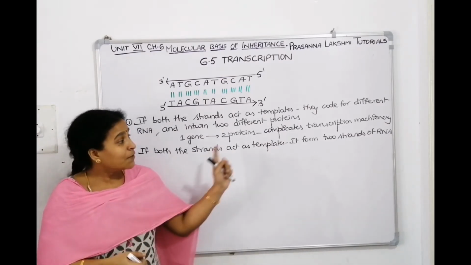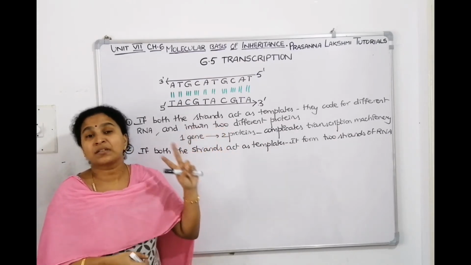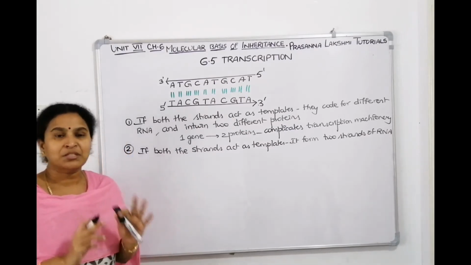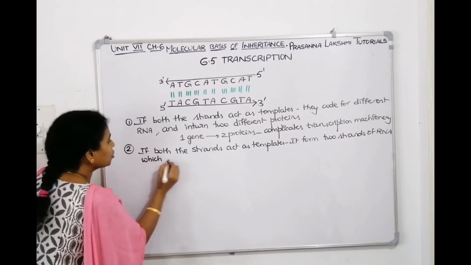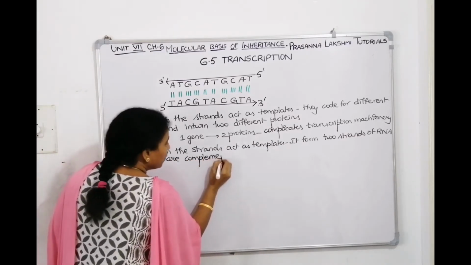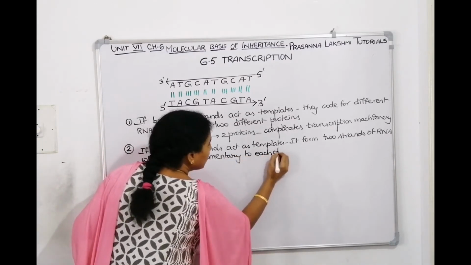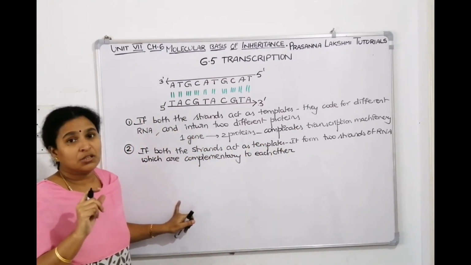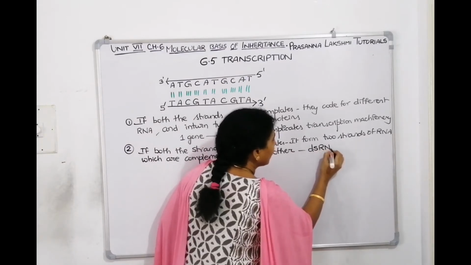Now, like this, if double-stranded RNA is made, if two strands of RNA are made, obviously they will also be complementary to each other. And if they are complementary to each other, it becomes double-stranded RNA. It forms two strands of RNA which are complementary to each other. Now, if both the RNAs are complementary to each other, then they make double-stranded RNA.